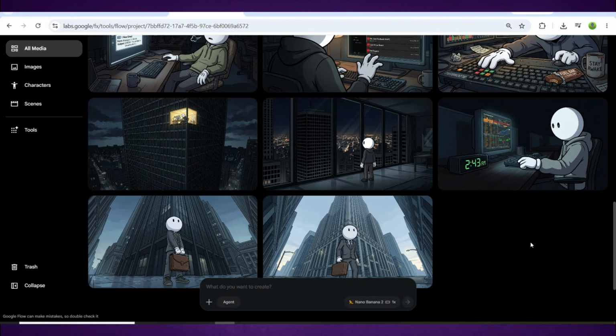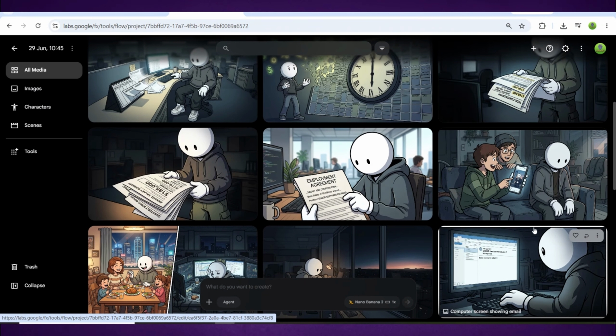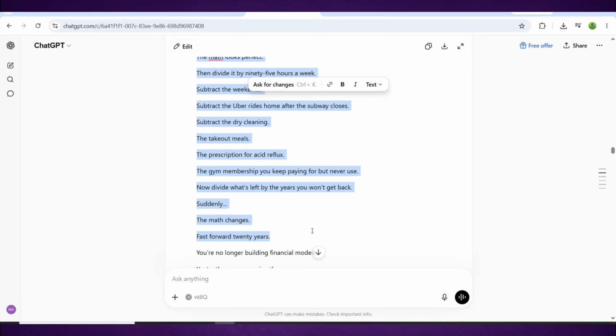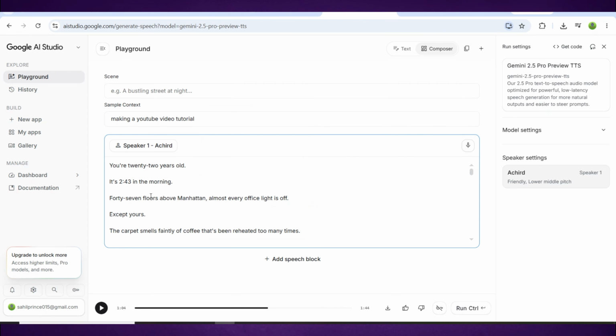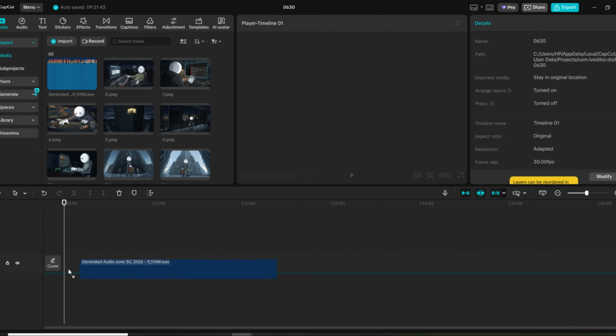Step 5. Putting everything together. This is actually the simplest part of the entire process. For the voiceover, I used Google Gemini TTS, and the best part is it's completely free. Once your voiceover is ready, open CapCut and import the audio into your timeline first.